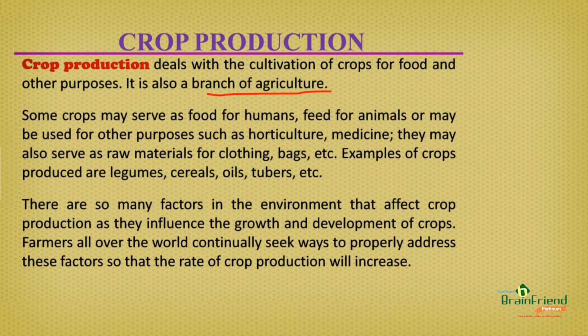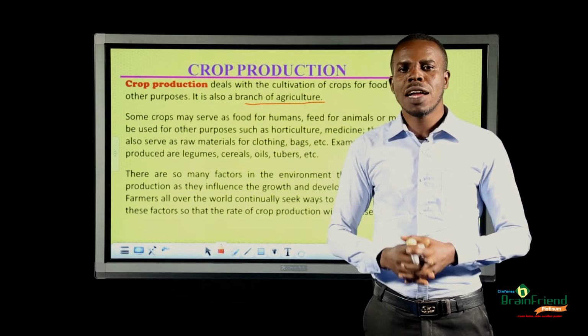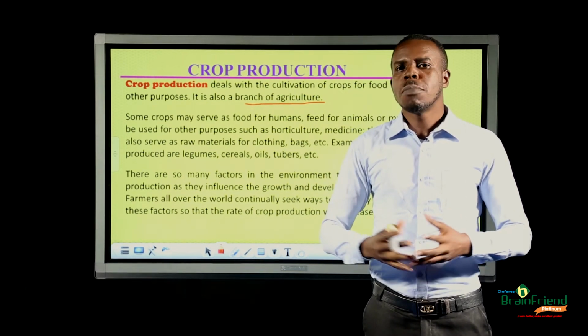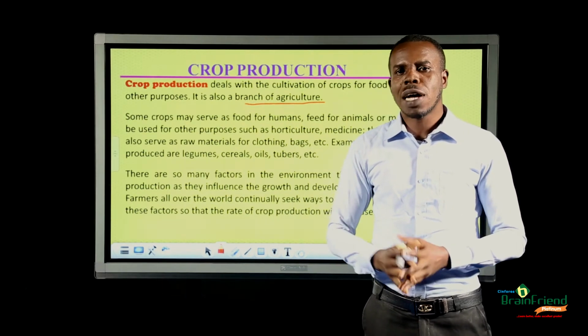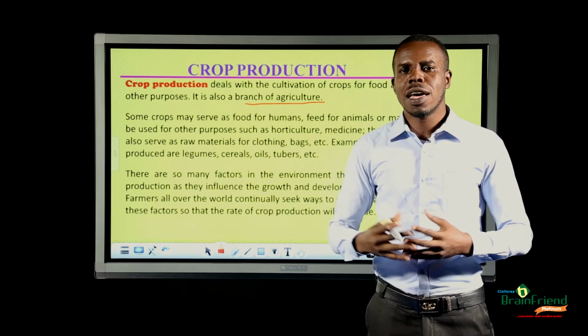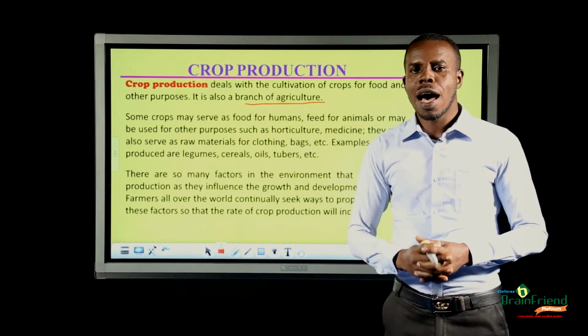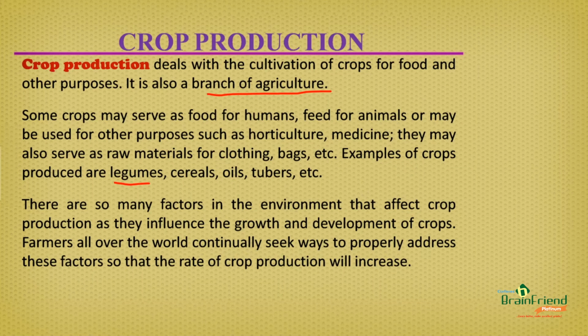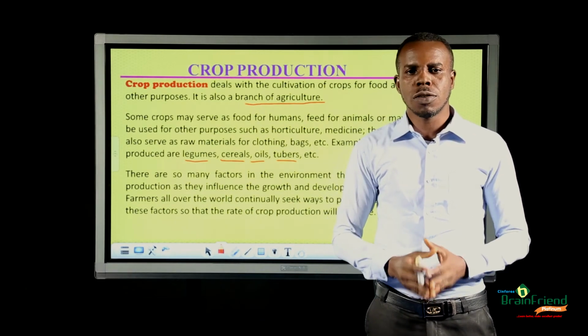Some crops cultivated serve as food for humans, feeds for animals, while other crops may be used as raw materials in producing products such as clothing, bags, etc. Examples of food cultivated are legumes, cereals, oils, tubers, etc. There are many factors in the environment that affect crop production.